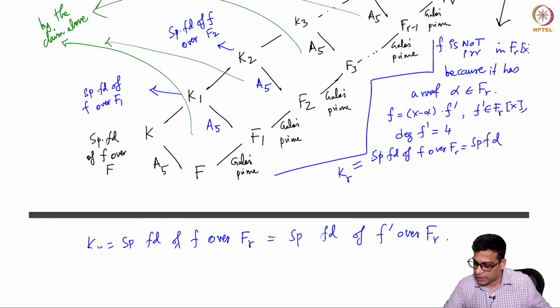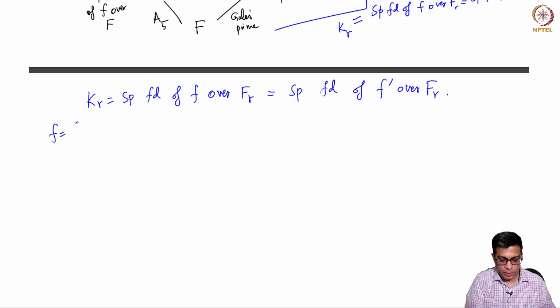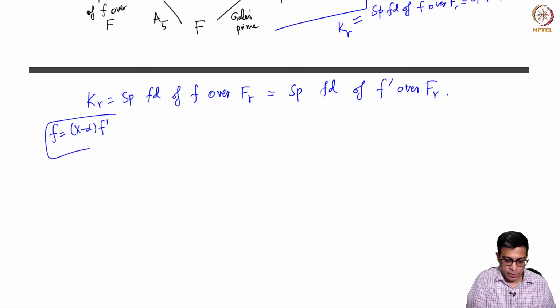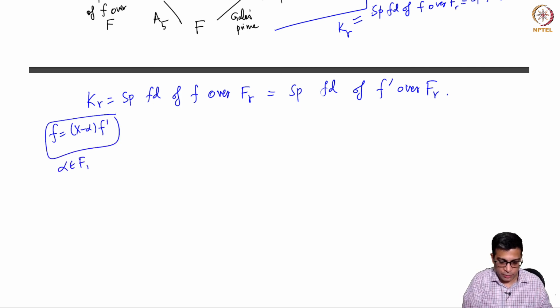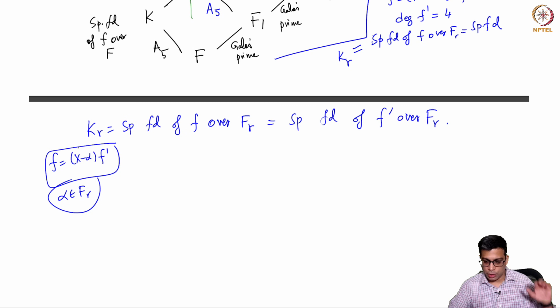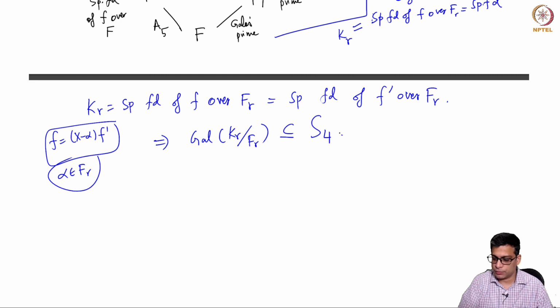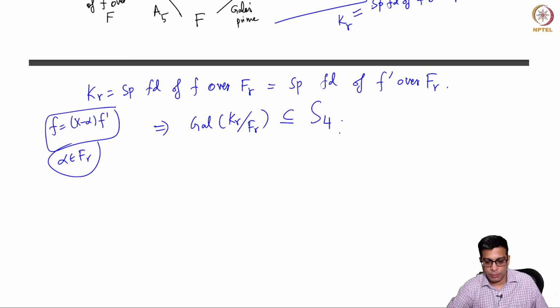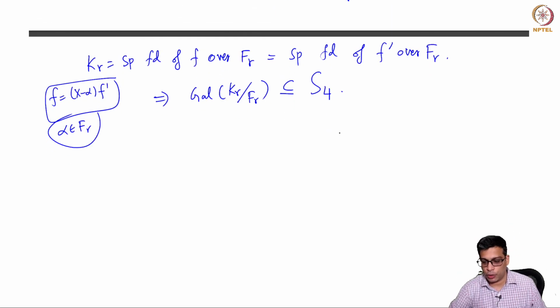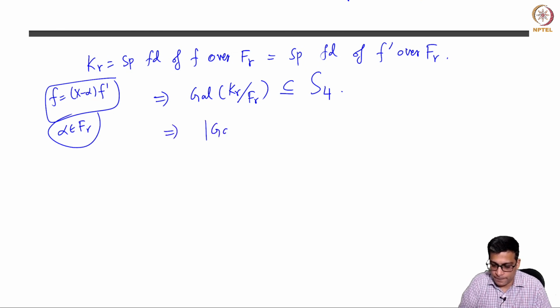Because f factors as x minus alpha times f prime, and alpha is already in Fr. So in order to attach all the roots of small f, you just need to attach roots of f prime. But this means Galois Kr over Fr is a subgroup of S4, because it is the splitting field of a degree 4 polynomial, so it must be a subgroup of S4.